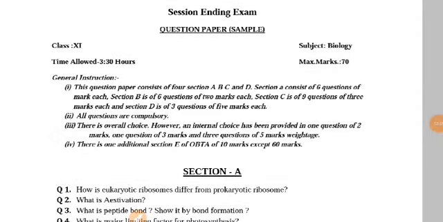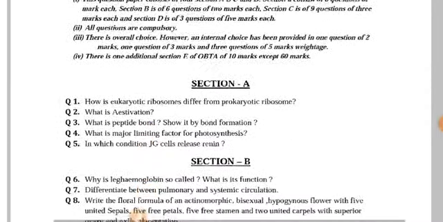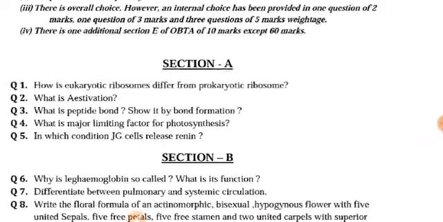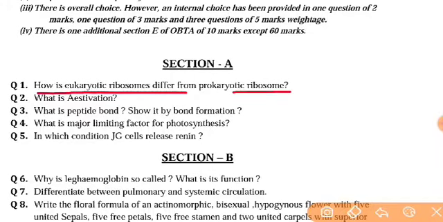Now let us go back over section A and revise the questions thoroughly. The question is: how does the eukaryotic ribosome differ from the prokaryotic ribosome? Listen carefully.